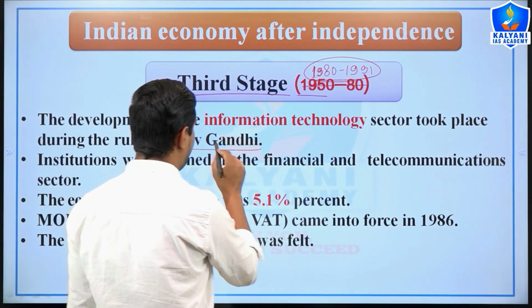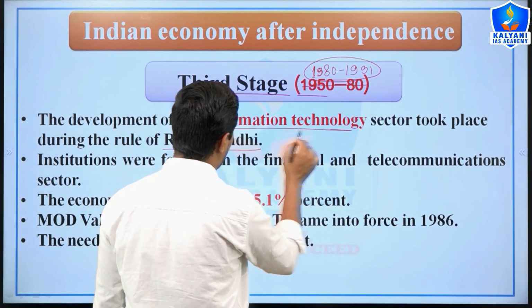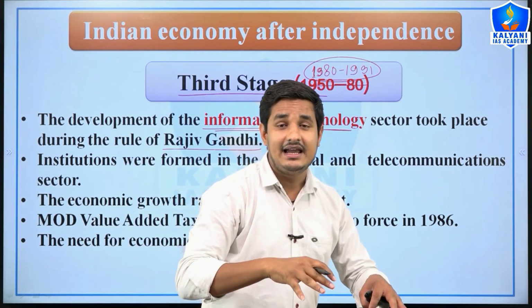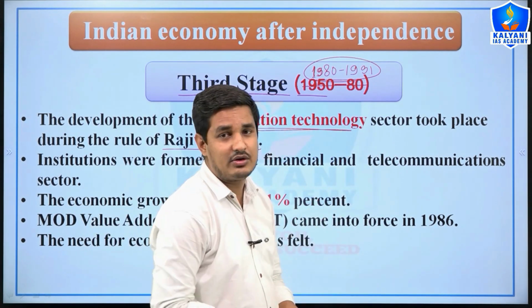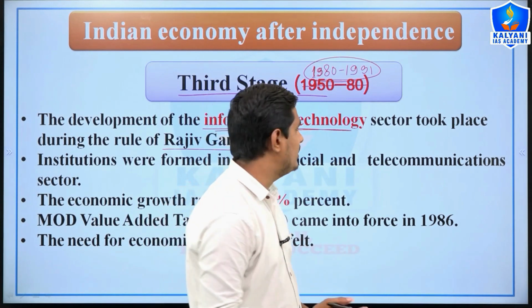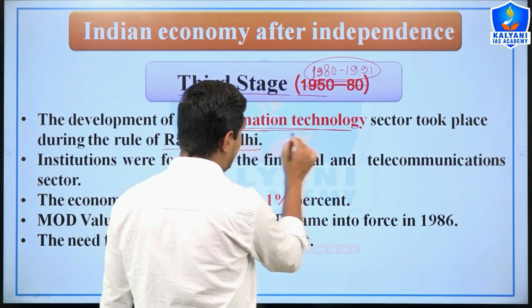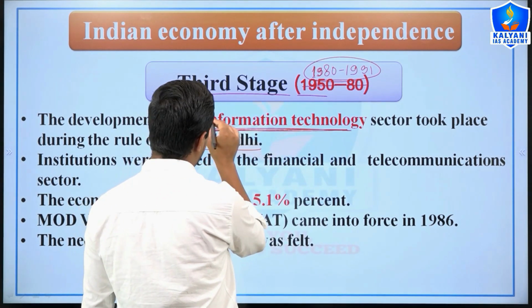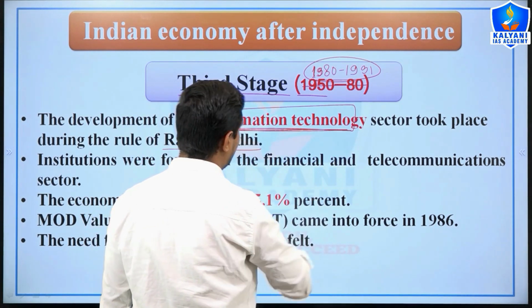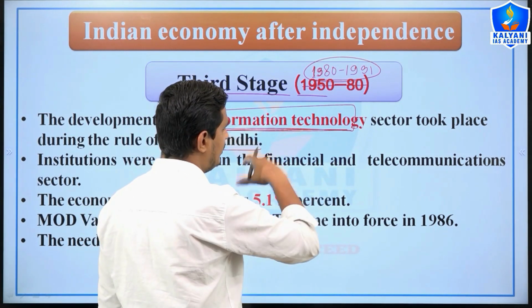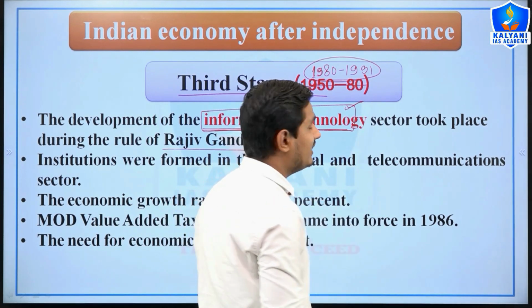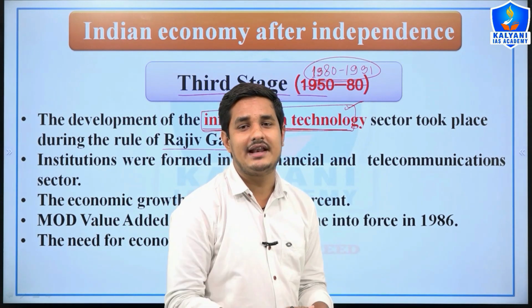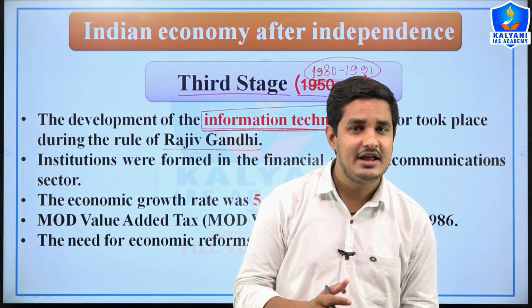I am emphasizing information technology because at present in our GDP, information technology is playing the most important role. Therefore we must mention this sector. So the information technology sector emerged during 1982 to 1991.